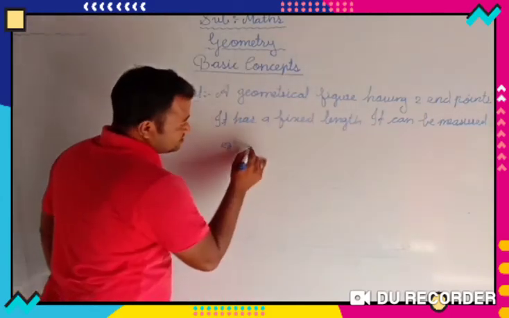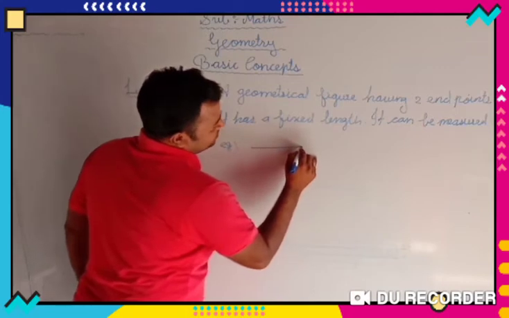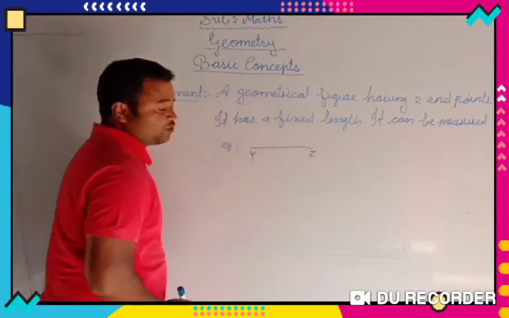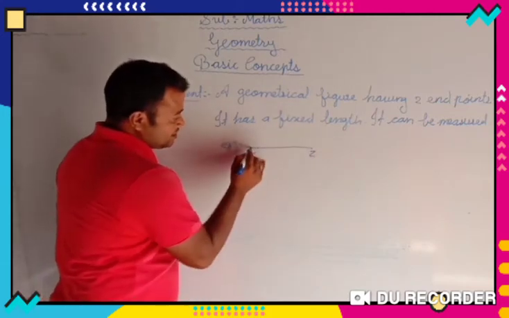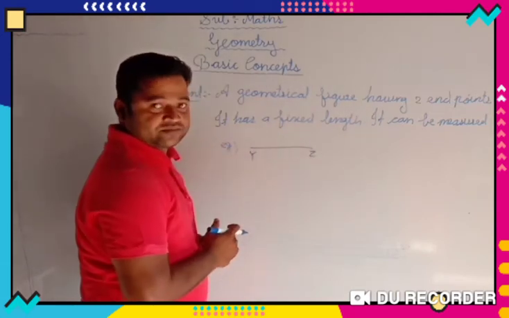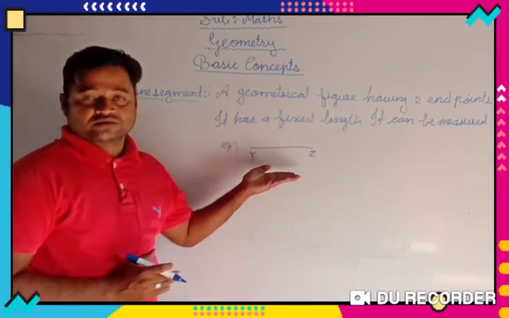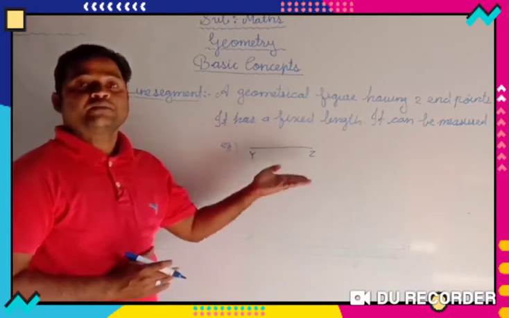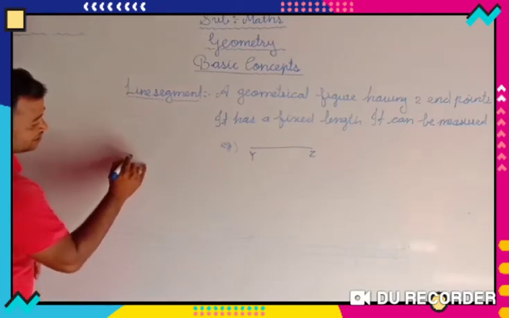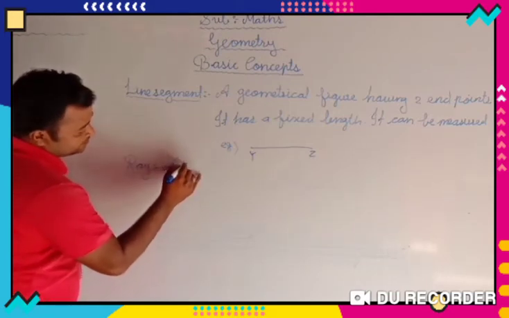For example, this is one end point, this is another end point, and then we draw a line between them. Now the name you can give anything, XY or YZ, whatever you want. Keep one thing in mind, that here it has end points. Because it has end points, it cannot grow after this, and so it has a fixed length, and so we can measure it. As in classes 3 and 4, we have learned how to draw and measure a line segment, right? The next geometrical figure that we are going to study is the ray, RAY. Now it is also a geometrical figure.